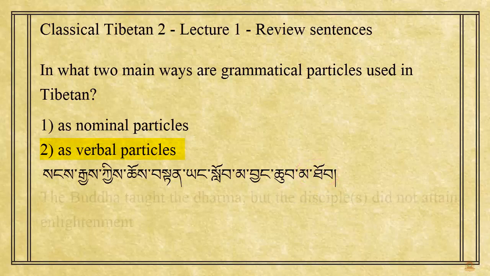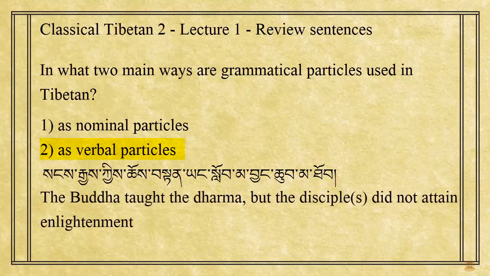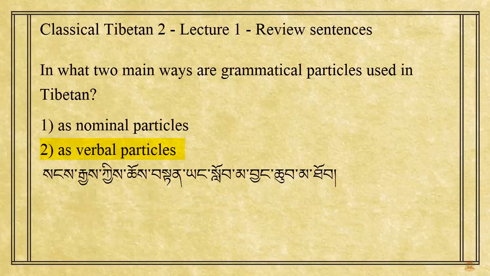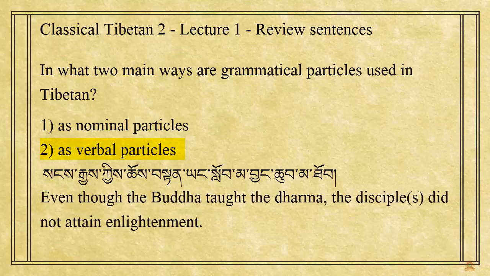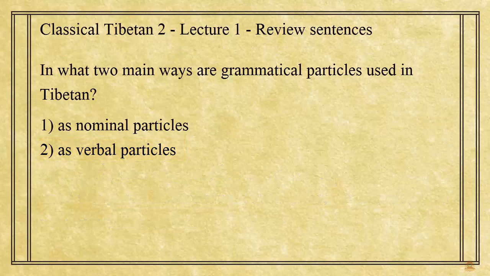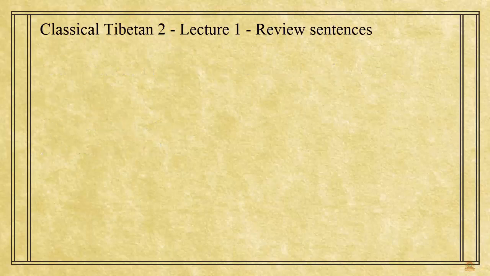So this sentence could mean, the Buddha taught the Dharma, but the disciple or disciples did not attain enlightenment. Or, even though the Buddha taught the Dharma, the disciple or disciples did not attain enlightenment. It's often crucial to differentiate these two different uses of the particles. Now let's move on to the sentences that you were asked to look at.